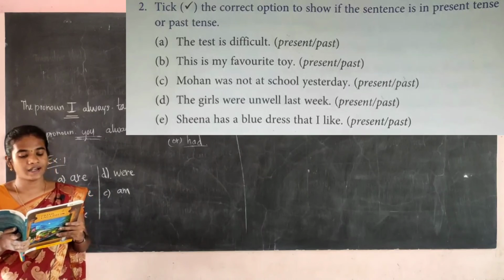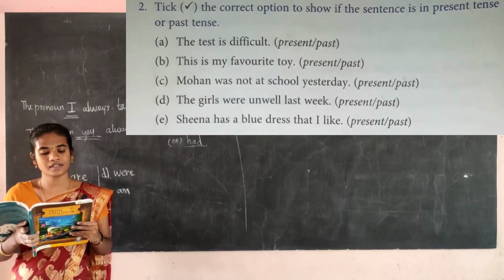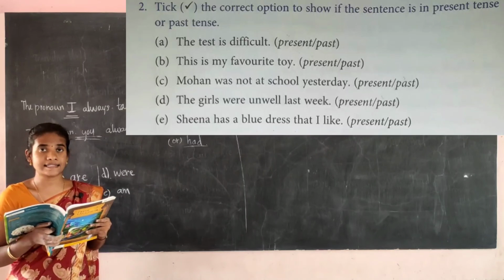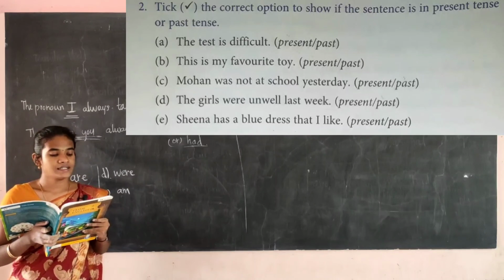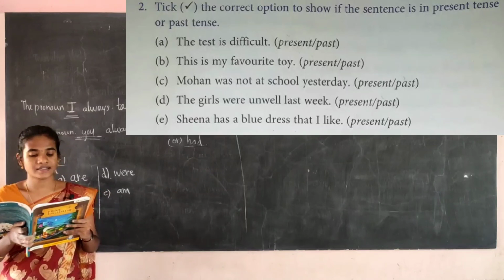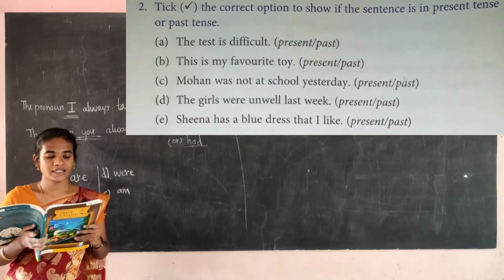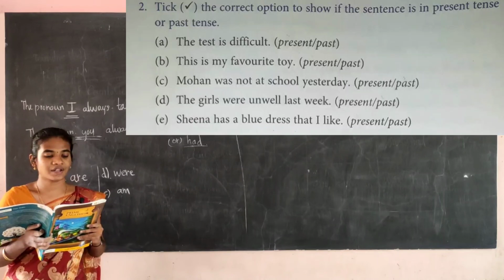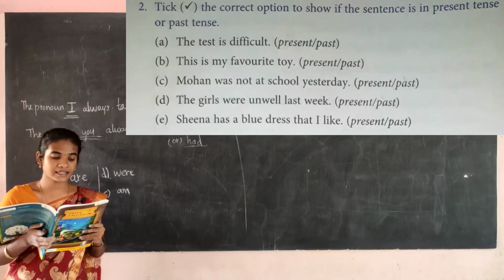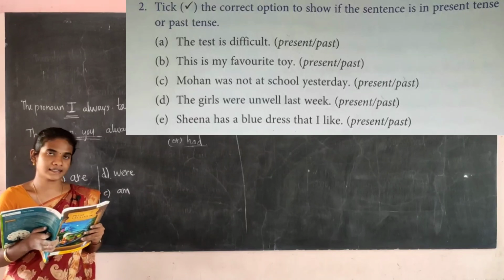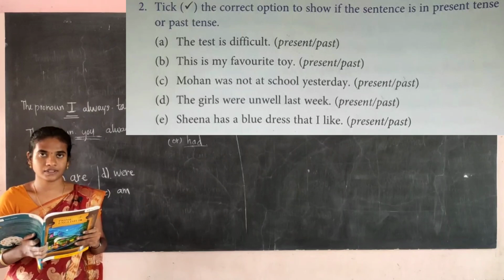The girls were unwell last week. So here what words are given? Were, last week are given. So it is also in the past tense. Then E, Neena has a blue dress that I like. So this is a present tense. For the first one, the test is difficult, present tense. This is my favorite toy, present tense. Mohan was not at school yesterday, past tense. The girls were unwell last week, past tense. Neena has a blue dress that I like, it's a present tense.